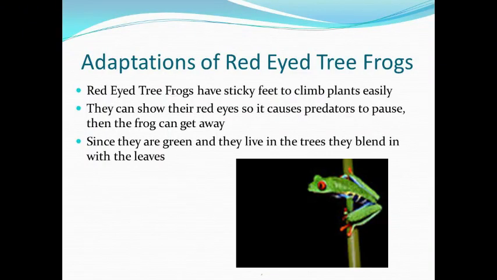Now we will move to a small animal which lives in the tropical rainforest, that is the red-eyed frog. You can see in the image how the red-eyed frog looks. You can see their eyes are red, and from that its name is red-eyed frog. So what are the adaptations in it?